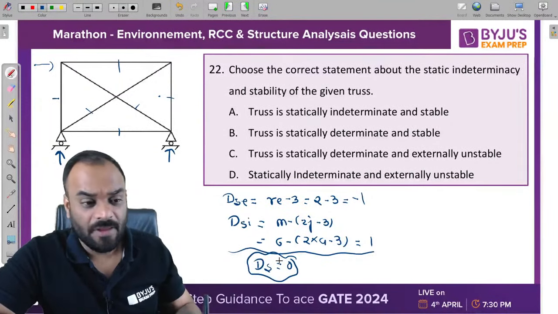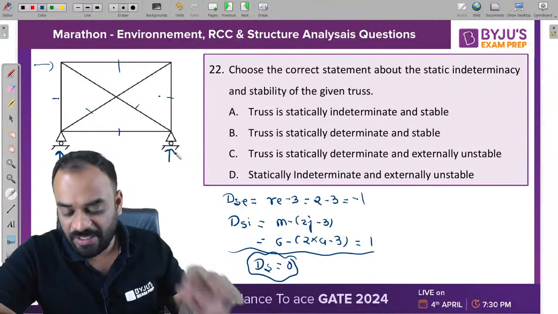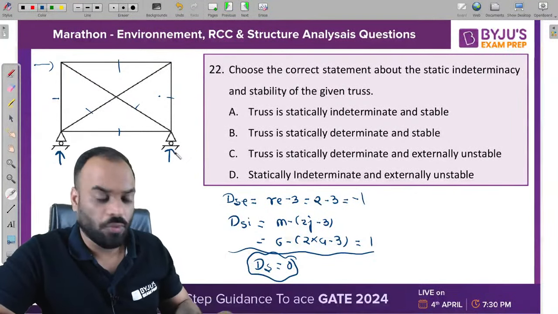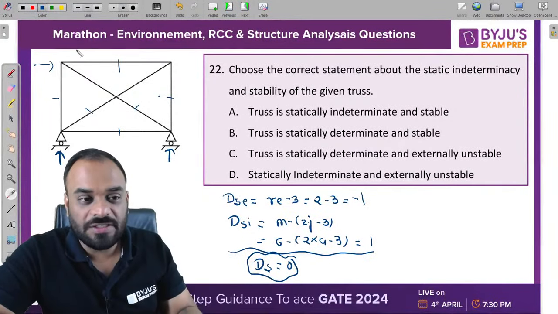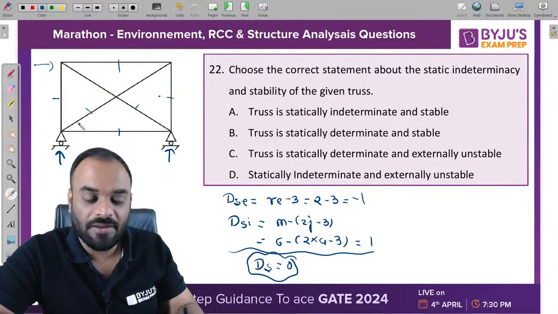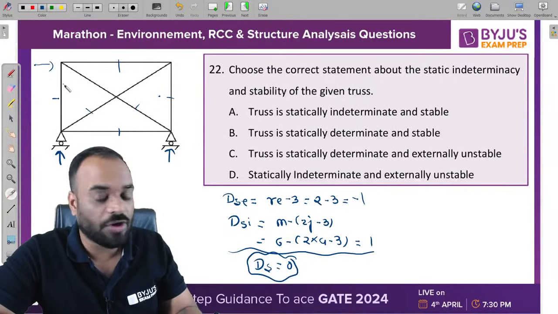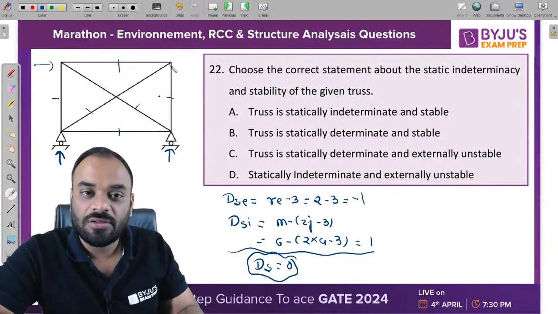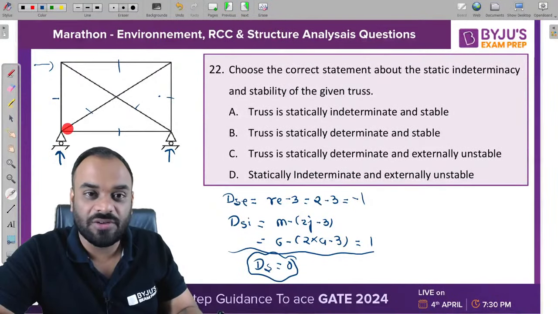Let me explain it. We know that we are able to find out the external reaction easily. But tell me guys, we have learned two methods. One is method of joint and second is method of section. If you consider any of the joints, you are not able to solve the members completely. Why? If you consider this particular joint, you have only two equations but three unknowns. You are not able to find out the value. 3 members, 2 equations, not able to solve again. 3 members, 2 equations, we are not able to find out the force. Same thing over here also, right?